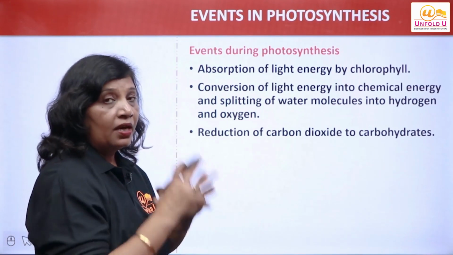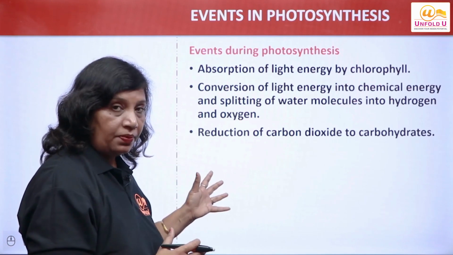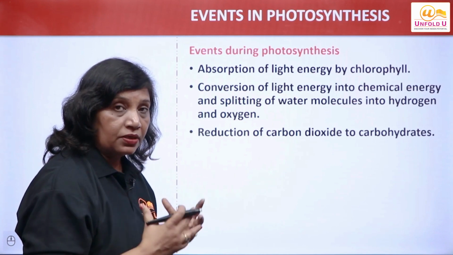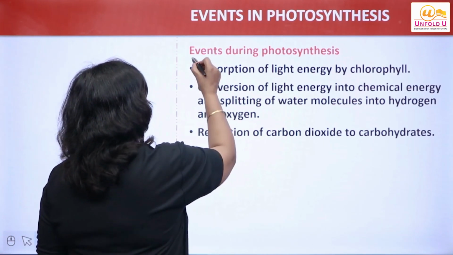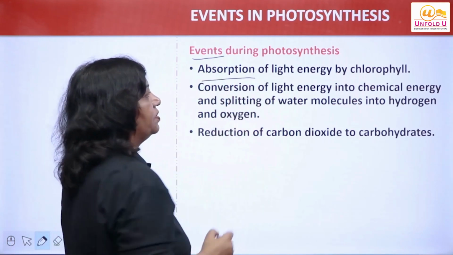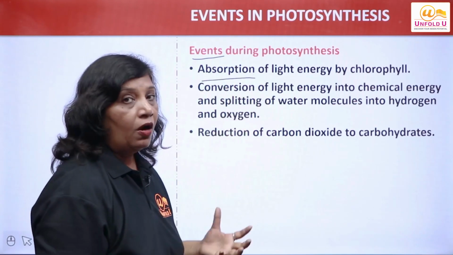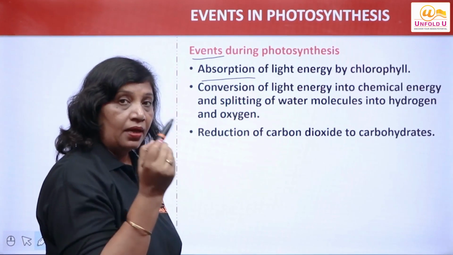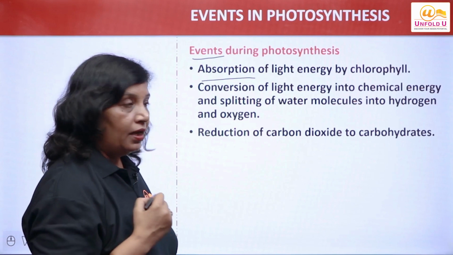All the 3 steps we have to understand. We have understood them in the previous slides also. We'll again understand what these 3 points mean. Now what are the different events taking place during photosynthesis? First of all, what is happening? Absorption of sunlight by chlorophyll, right? Absorption of light by chlorophyll.